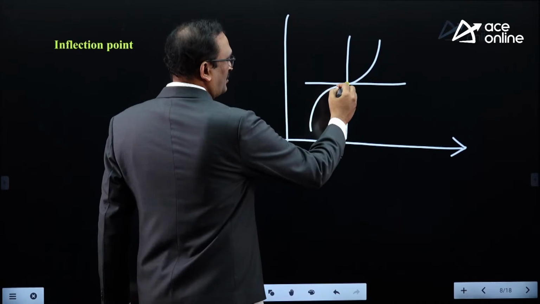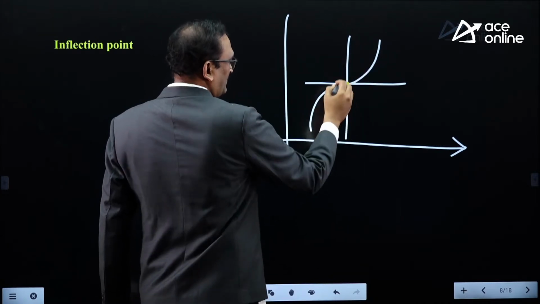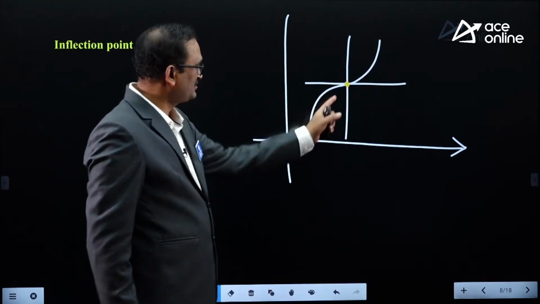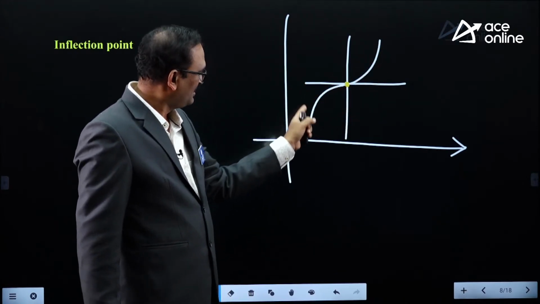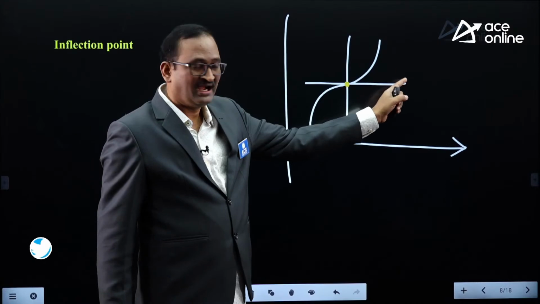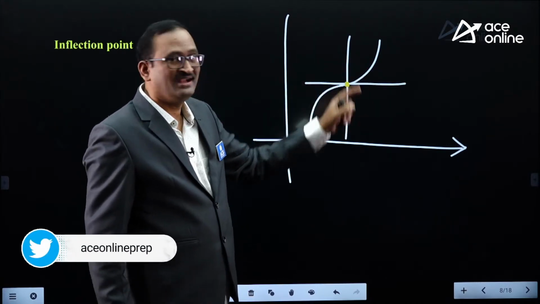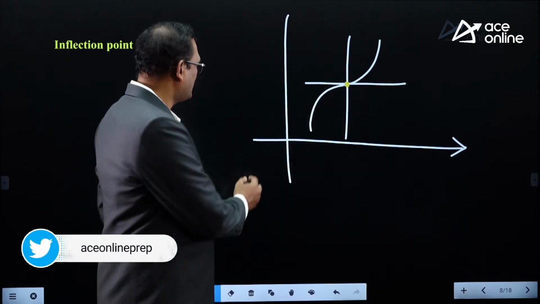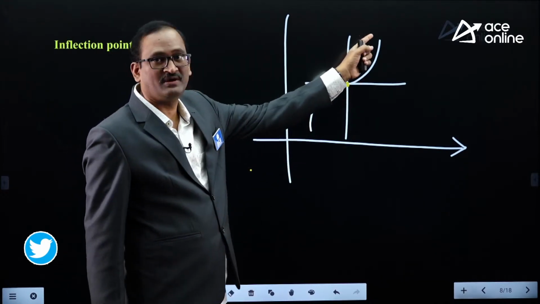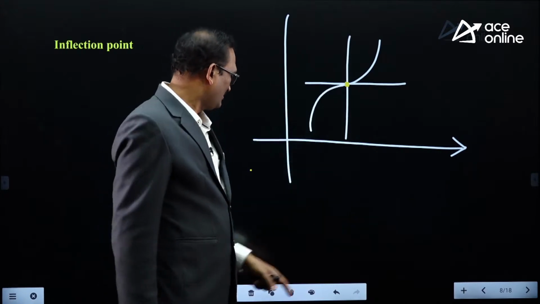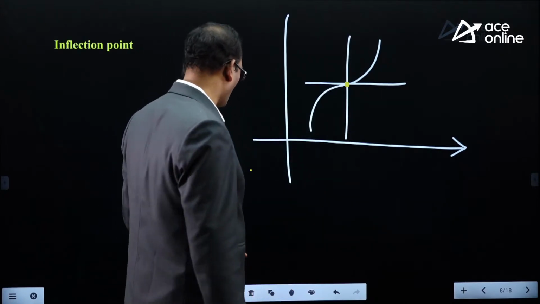This is concave down shape, this is concave up shape. The point at which the graph of the function has a tangent line, and at the same point concavity changes, means the curve changes its shape from concave down to concave up or vice versa, that is called an inflection point.